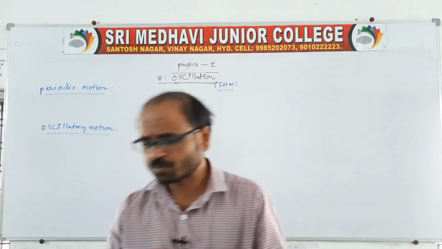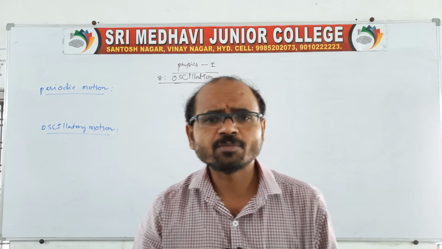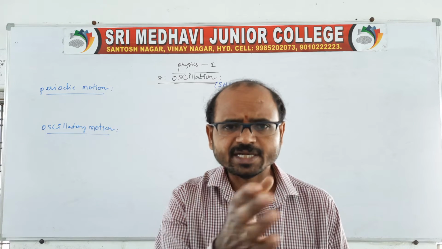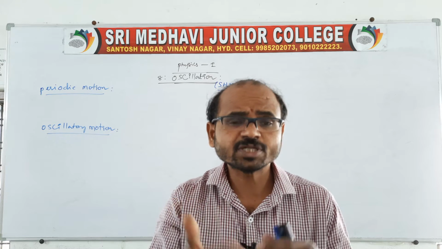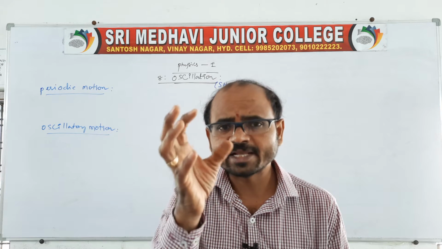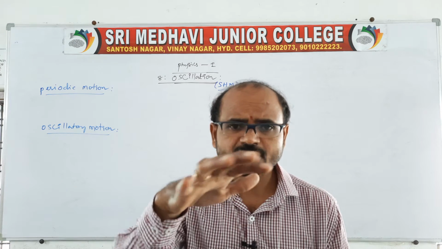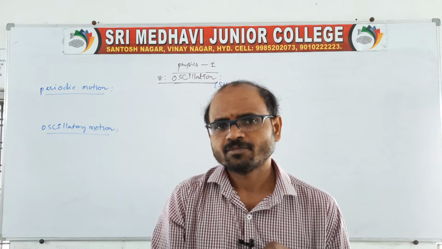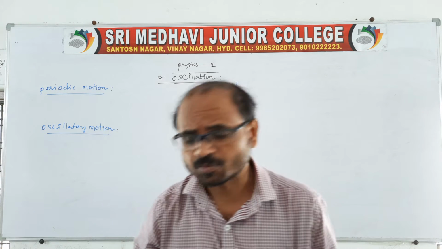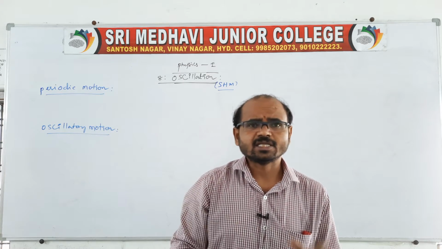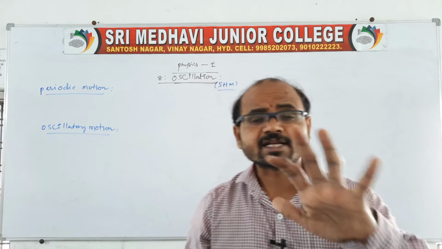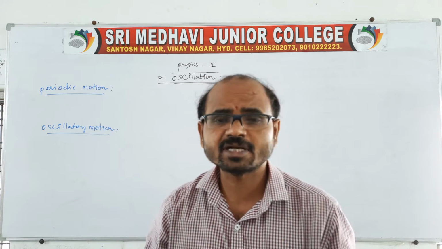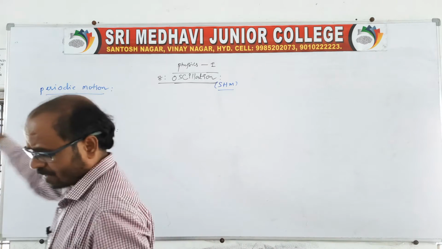And here I would like to tell you one more. I think you know the pendulum of a wall clock. The pendulum of a wall clock also repeats its motion in a regular interval of time. Not only that, take the balance wheel in a watch. In that watch also the wheel rotates in a regular interval of time in a horizontal motion. So these are the examples related to periodic motion. Remember, periodic motion is the motion of a body that repeats itself in a regular interval of time.